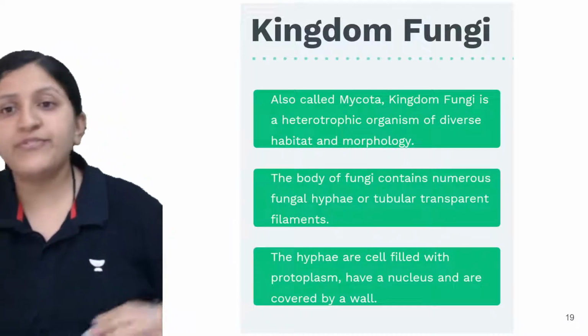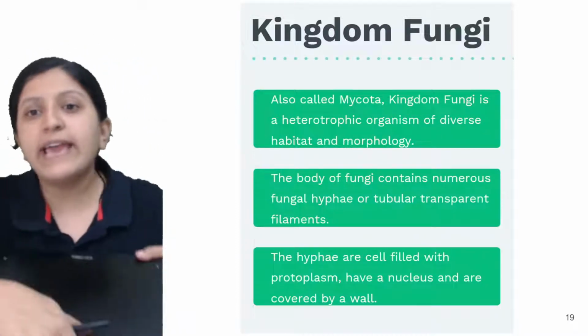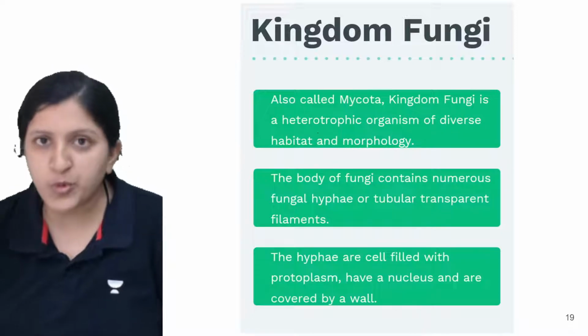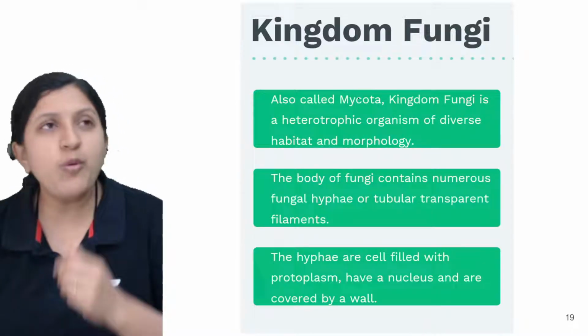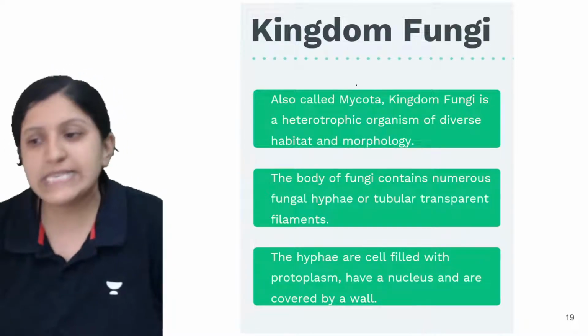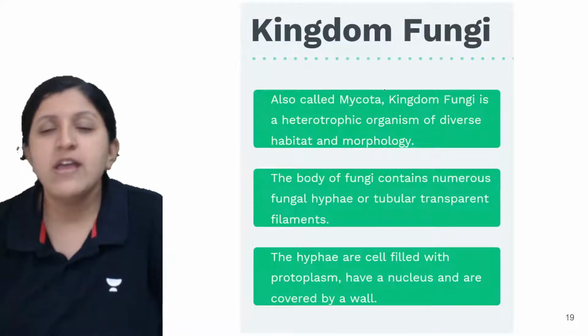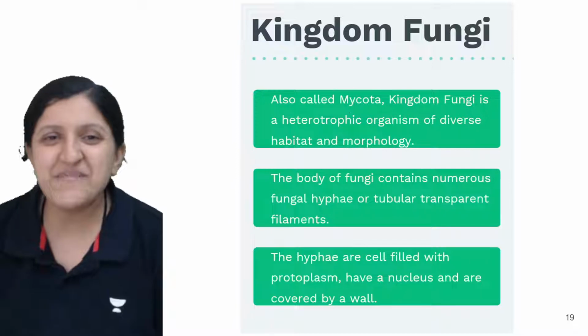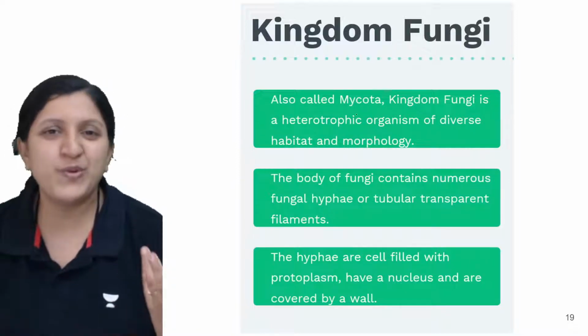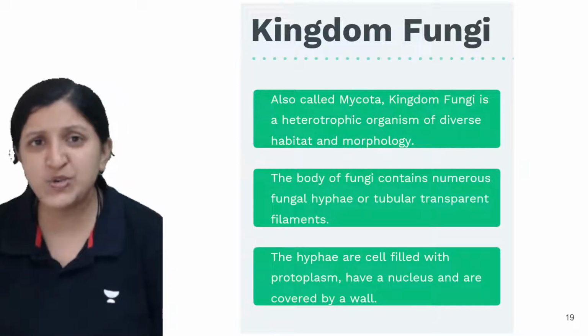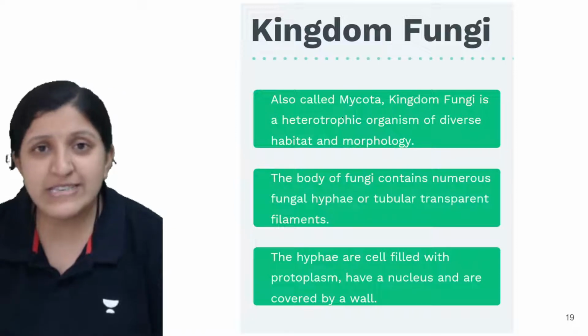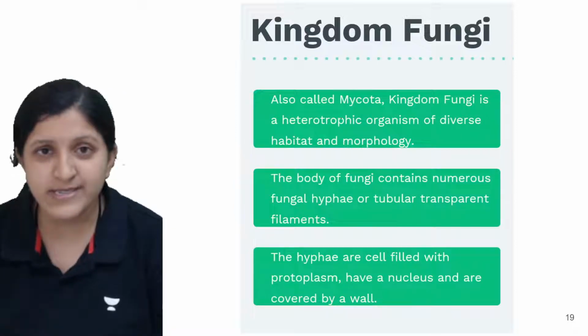Then there is kingdom fungi. Kingdom fungi can also be called mycota. When we mention mycota, you can see there are different characteristic features. During the pandemic period you might have heard a term used for a fungal disease, that is mucormycosis, right?